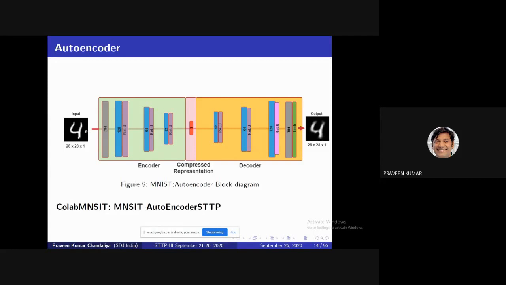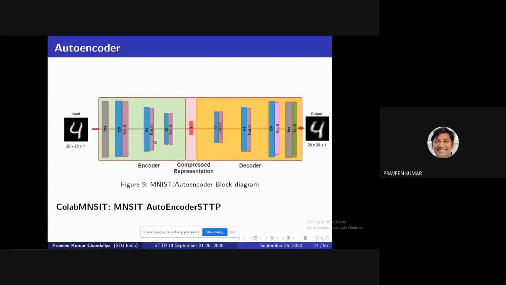Then first the input passes to a linear layer, the fully connected layer. Whenever you move into your encoder, you flatten the image into a fully connected layer, so 28 cross 28 gives you 784. This is the first layer. Then we reduce the size of the fully connected layer to 128. Then we go for the activation function. ReLU is the activation. You can use LeakyReLU, GeLU, different types of functions are available. You can try to implement all these functions and find out which activation function or combination gives the best result.